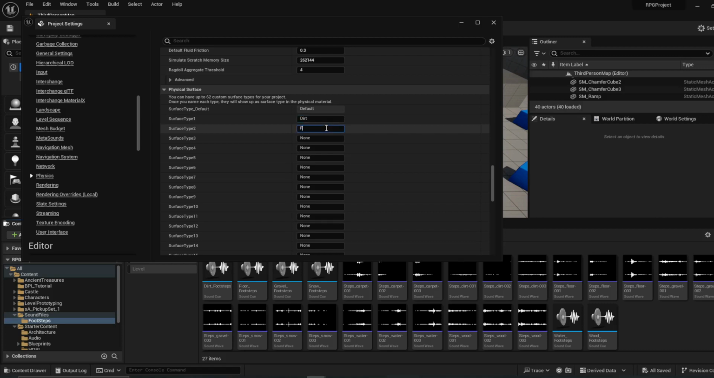dirt, floor, gravel, snow, water. Might want to do something like puddles. I'll do water. The water footsteps kind of sound more like if you're stepping in a puddle. But let's go with water for now. And then wood. Okay, and we should be good there. You can go ahead and close that.